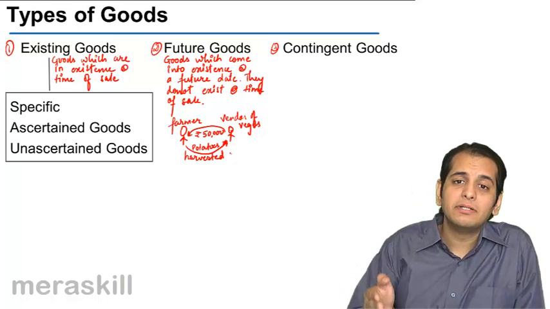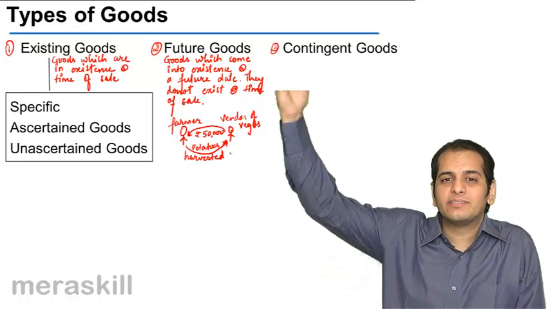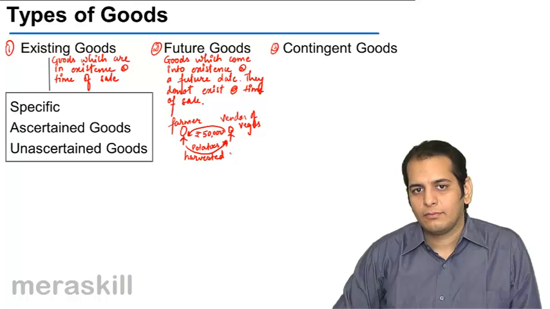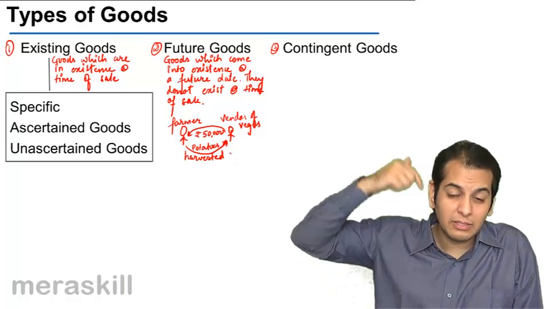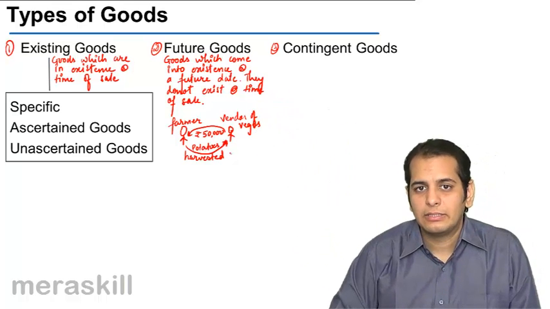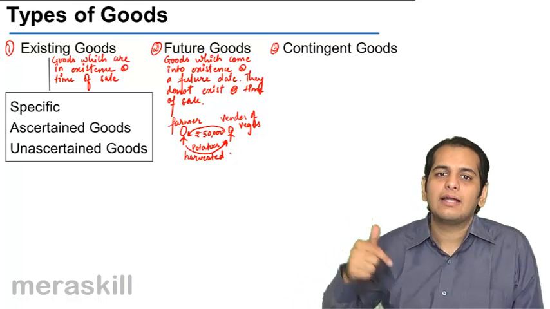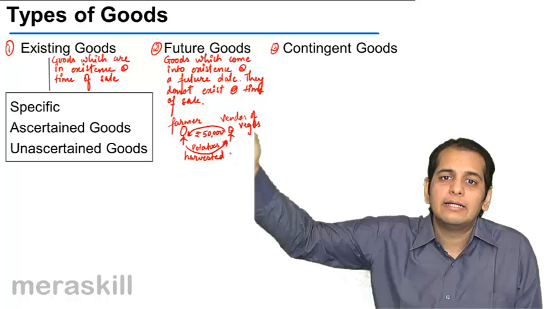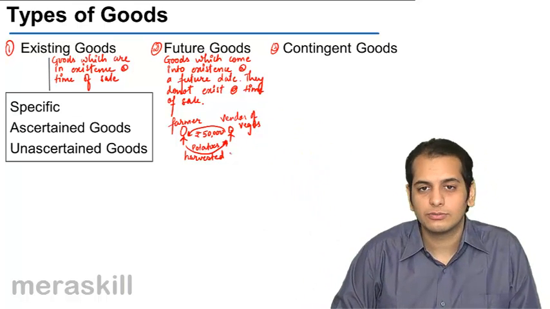Yet the farmer is selling those potatoes today, which will come into existence at a future date. So I can say those potatoes do not exist at the time of sale. Thus, those potatoes will be future goods.